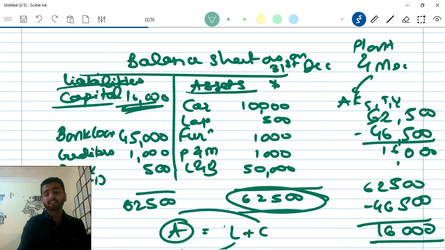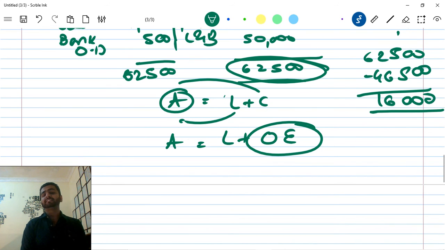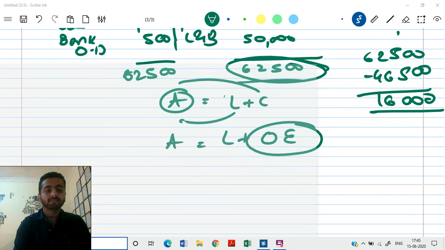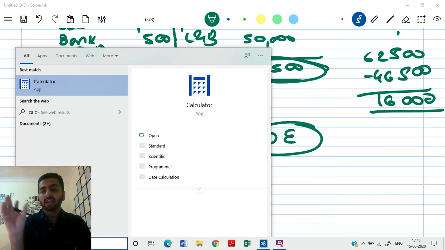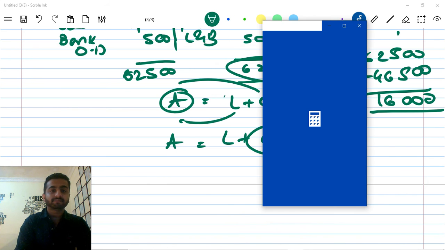So the fundamental accounting equation is assets equal to liability plus capital, or you can say assets equal to liability plus owner's equity. The proportion of liabilities and equity used to finance a company is known as capital structure. I'll just give you an example, or rather the example is given. I'll just give you some facts.